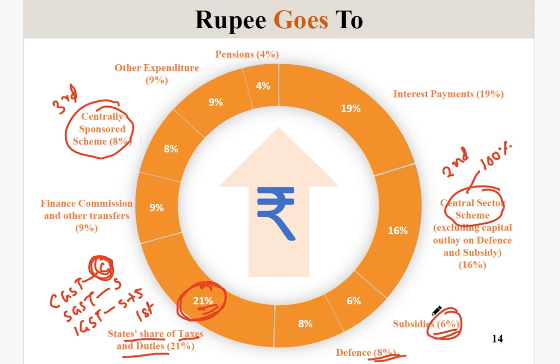Okay, interest payments: that is the interest which the central government pays to other institutions like the RBI, World Bank and so on. So they have to pay interest, and the central government pays 19% of its spending as interest to these institutions. For pensions, 4% goes to pensions. Okay, so you have to remember this. And Finance Commission and other transfers, you can say 9%.